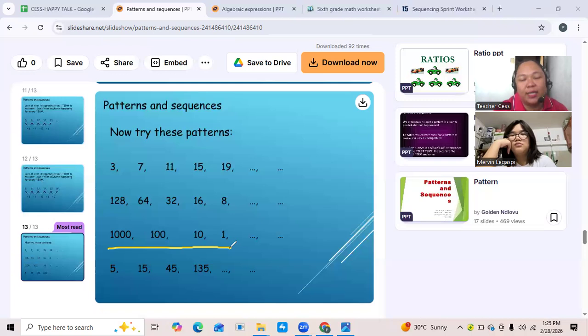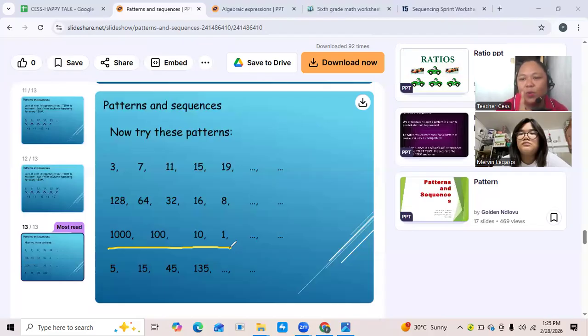What do you think? Are you sure that is subtraction? Division. Division. And that is correct, division. So what do you think will be the number divided by 1,000, 100, 10 and 1?